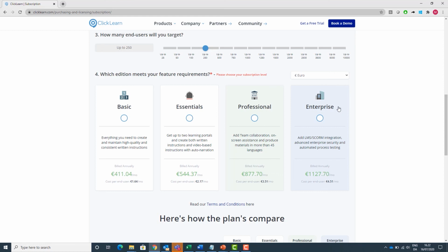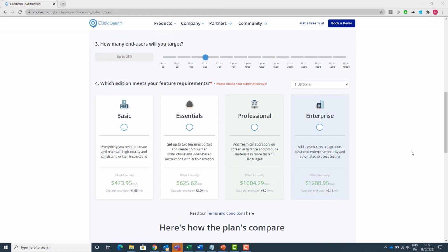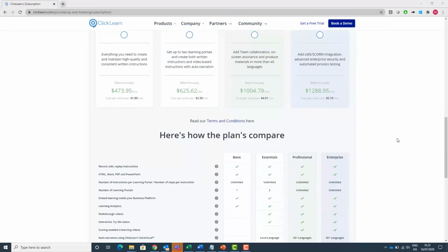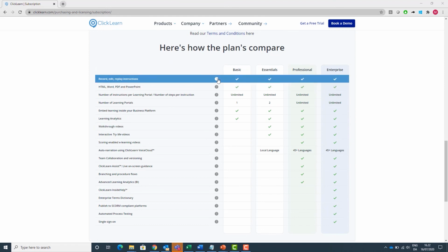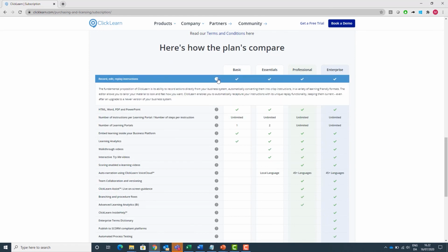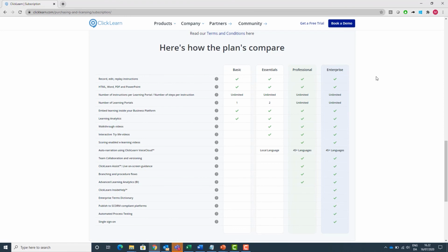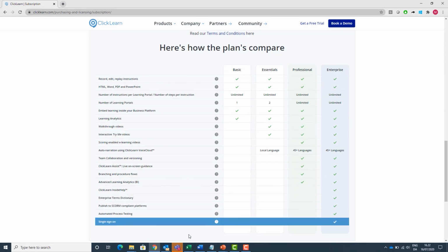You can now start from a price around 400 euros if you have 250 users, up to 1127 euros. If we convert that into US dollars, you will start around $500 up to $1,288. Each feature and function is fully described here at the bottom, so feel free to go to our website and see what is included in each edition and the features and functions that you may require.